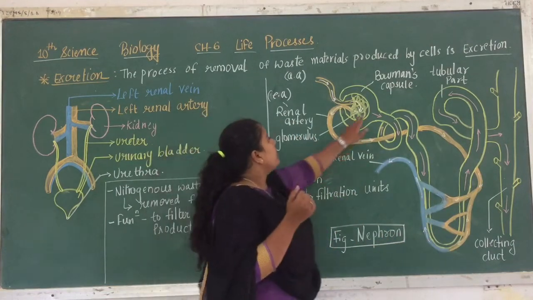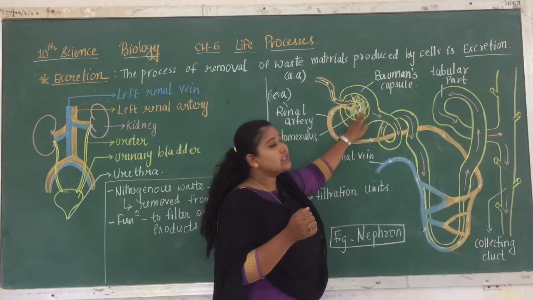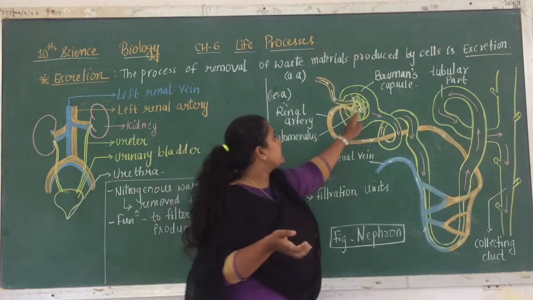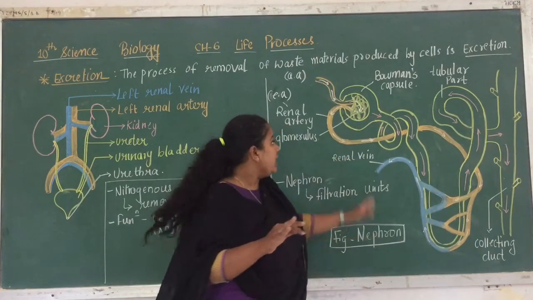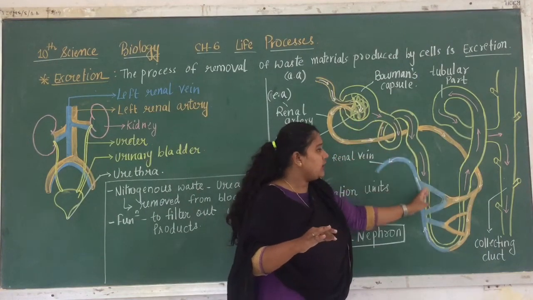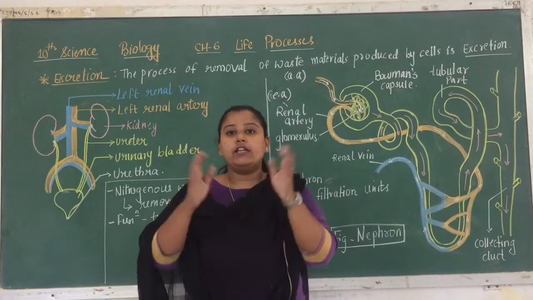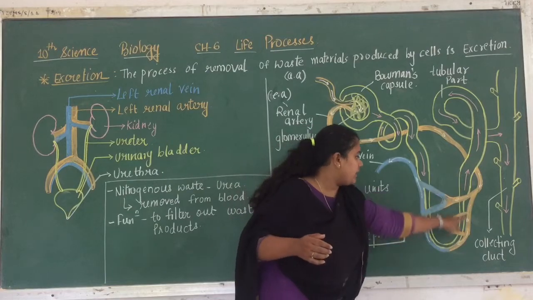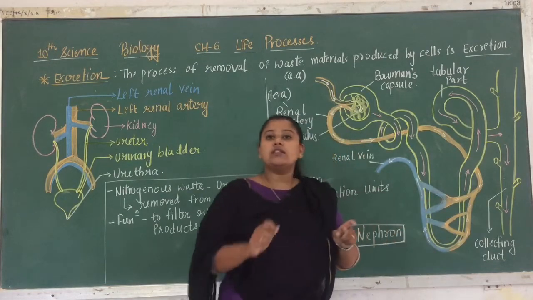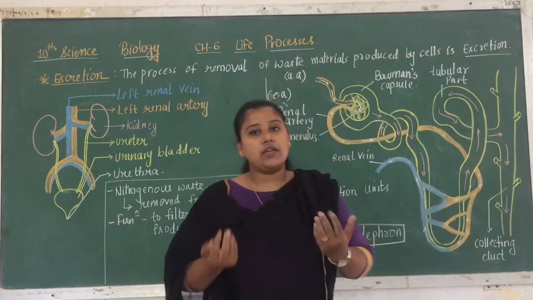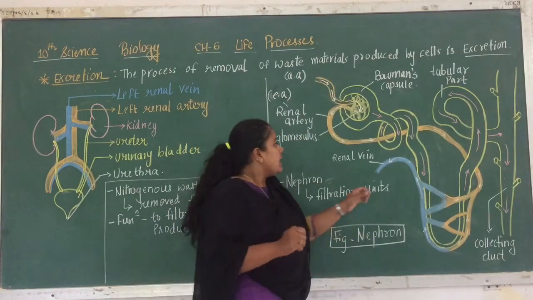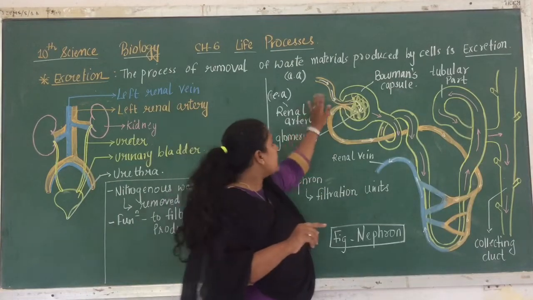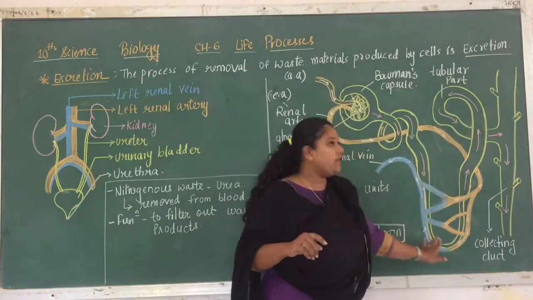Next, the Bowman's capsule, the glomerulus, is going to pour all the waste material inside this tube, which is known as the nephron. Now it passes through several loops, right? It is a curved, tubular structure, and when it passes here you can see a U-shaped loop. This loop is known as the loop of Henle, or simply Henle's loop. Here this efferent arteriole, which is pure, again comes back here, right?